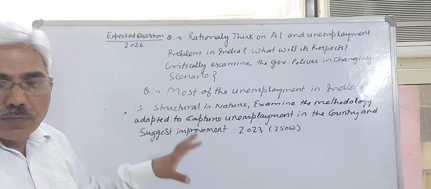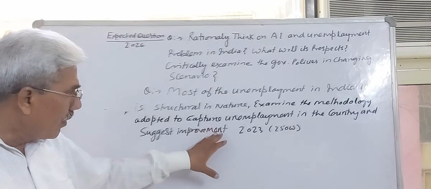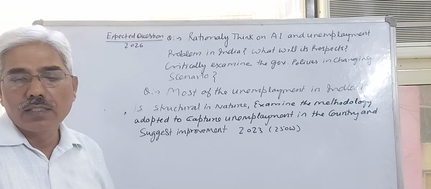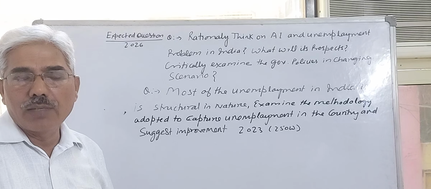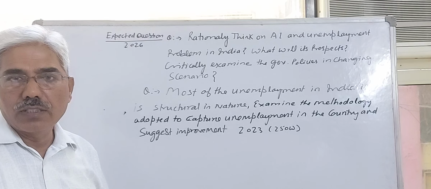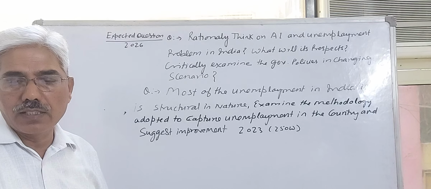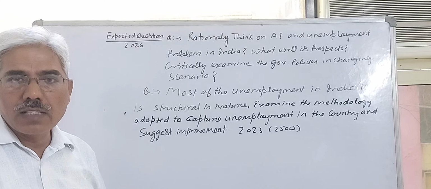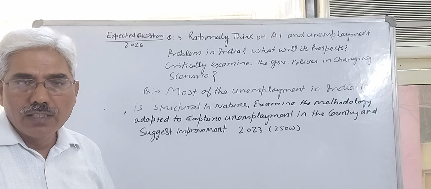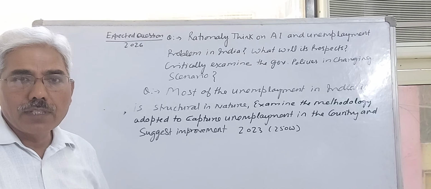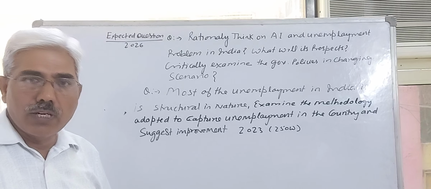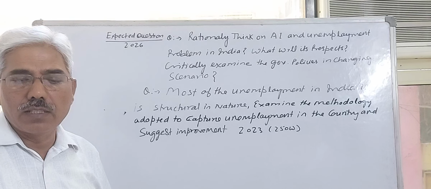And in the fourth para you will suggest the improvement measures, like integrate real-time data by using digital technology, digital data, high frequency survey. Generally National Sample Survey Organization collects the data after 5 years or on a yearly basis. It should be on a quarterly basis. You can suggest this measure.